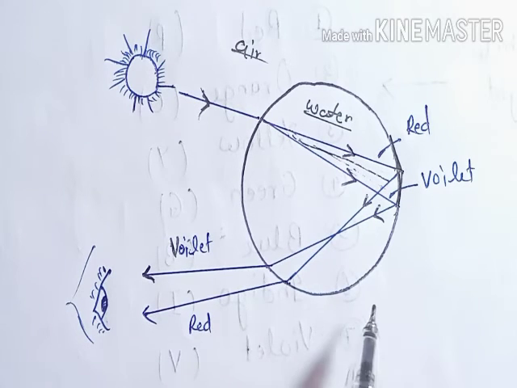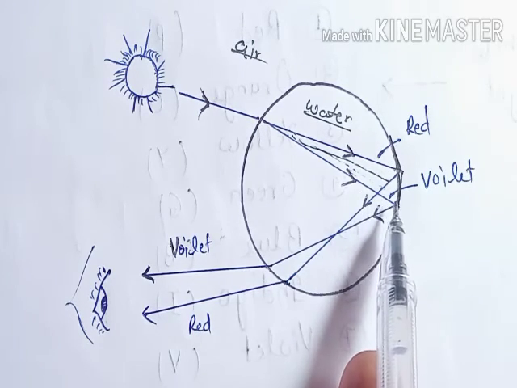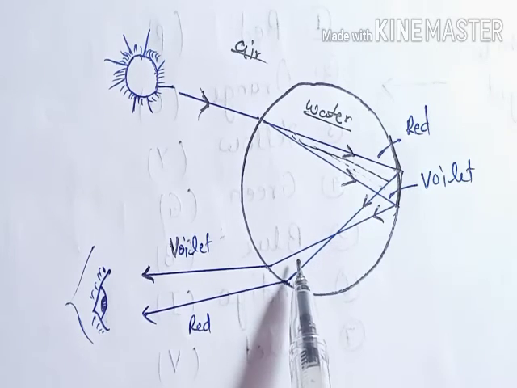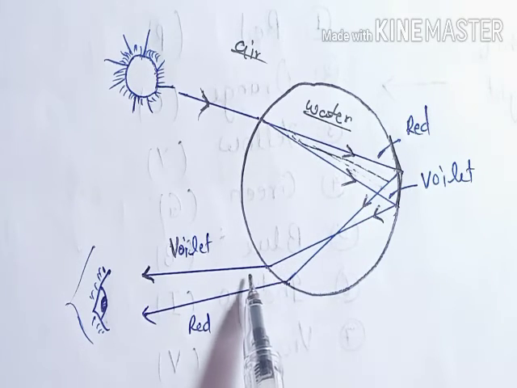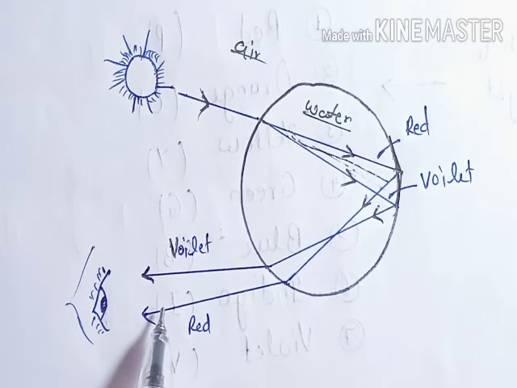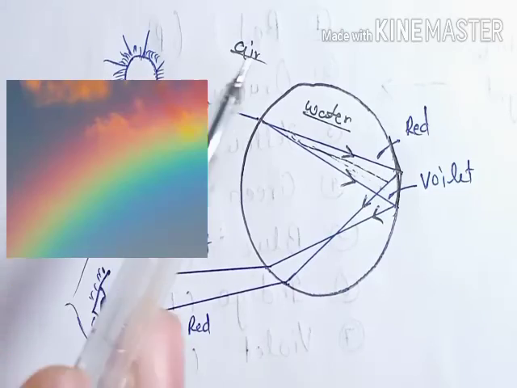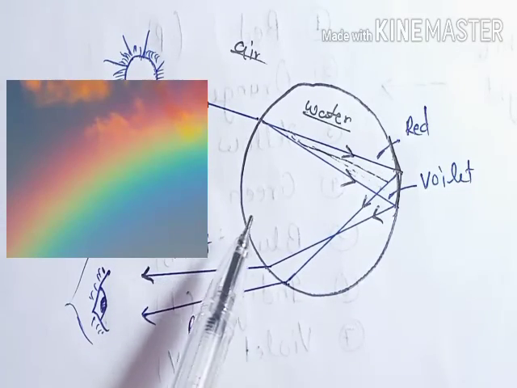Again they are changing their medium from denser to rarer medium. But this time we don't have the angle that gives total internal reflection. That was here, not this time. And you can see there is a deviation. So after refraction, light beams come into the rarer medium. Now we can observe these light beams here. You can see this is violet, this is red. But observe one thing: in this rainbow, red is the outermost layer of color and violet is the innermost layer.